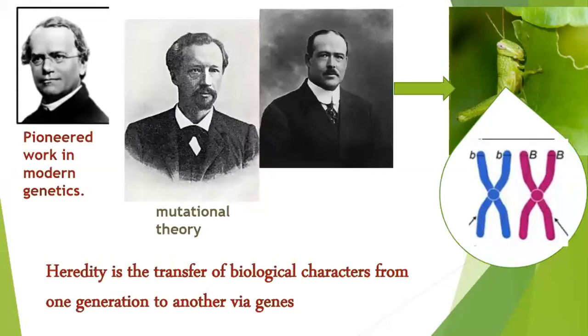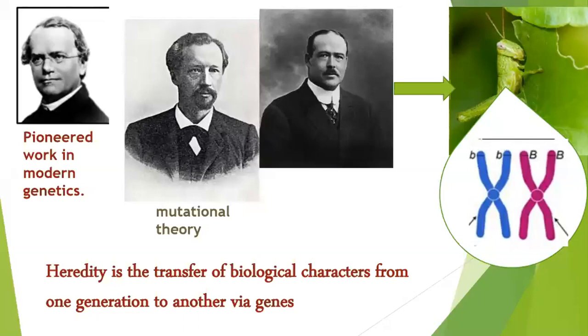Okay, and heredity is nothing but the transfer of biological characters from one generation to another, and it is happening via genes. And I have told you where genes are present. Genes are present on DNA. DNA makes chromosomes. Chromosomes are present in the nucleus, and nucleus is present inside the cell. So ultimately, genes are nothing but the segments of DNA which help to transfer the characters from one generation to another generation.